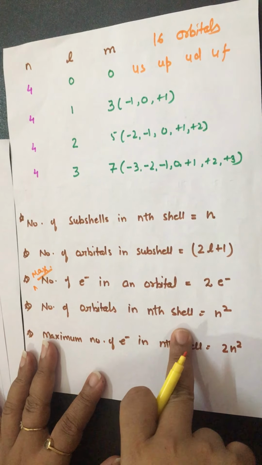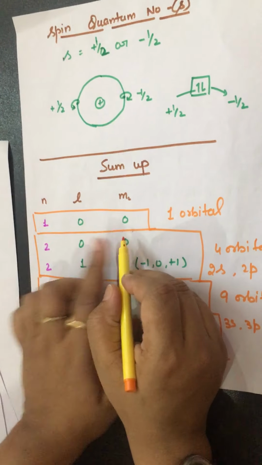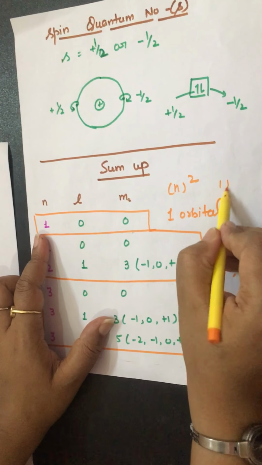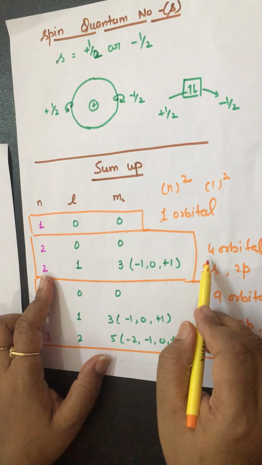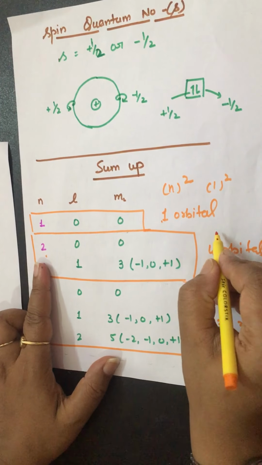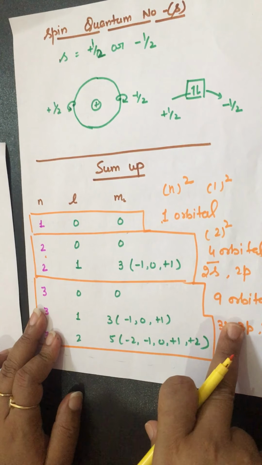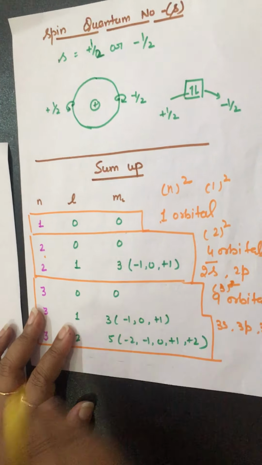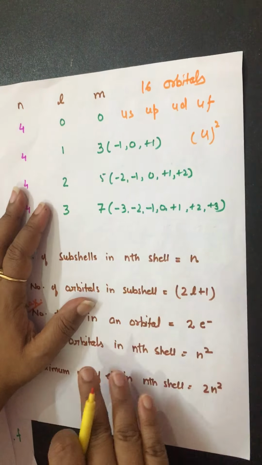The number of orbitals in the n shell is given by n square. How is it n square? I tell you. Look at this. The first shell has how many orbitals? 1. It means n square, 1 square, 1. Again, the number of orbitals in the second shell is 4, and the value of n is 2. 2 square equals 4. In the third shell, how many orbitals are there? 9. n square, 3 square means 9. Right? Again, for the fourth shell, 4 square will be 16 orbitals.